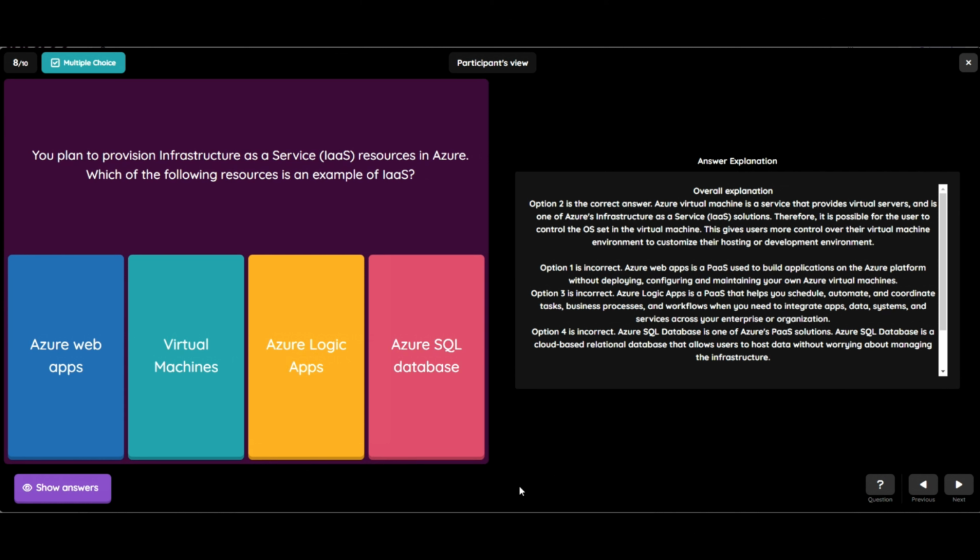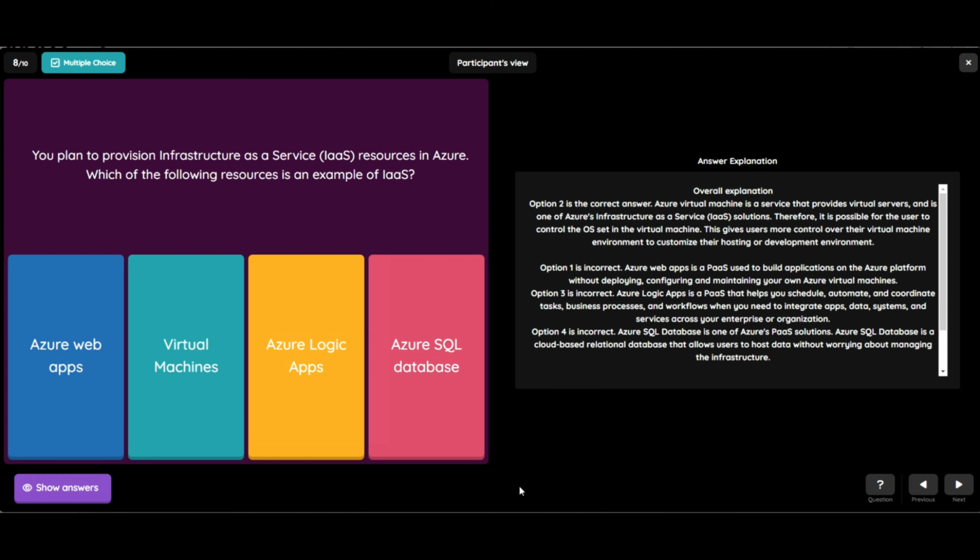So option 1, Azure Web Apps is incorrect. Azure Web Apps is a PaaS used to build application on the Azure platform without deploying, configuring, and maintaining your own Azure virtual machines. Azure Logic Apps is also incorrect. Azure Logic Apps is a PaaS that helps you schedule, automate, and coordinate tasks, business processes, and workflows when you need to integrate apps, data, systems, and services across your enterprise or organization.